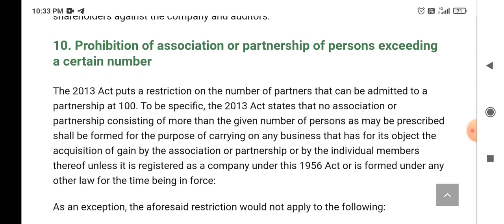The Companies Act 2013 puts a restriction on the number of partners that can be admitted to a partnership at 100.